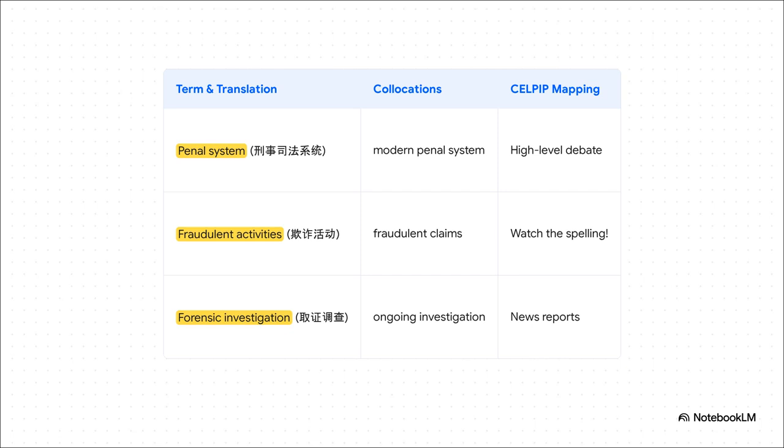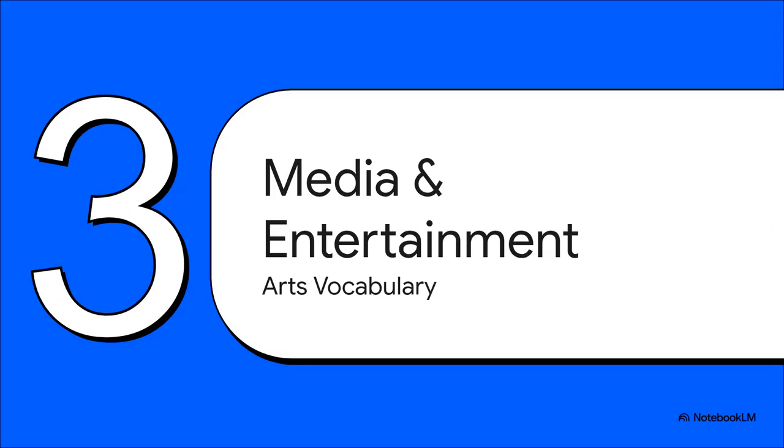A quick test strategy warning here. For your writing tasks, be extremely careful with the spelling of fraudulent. It's a super common spelling trap that can easily cost you unnecessary points. Moving right along, Sprint 3, Media, Entertainment, and Arts.